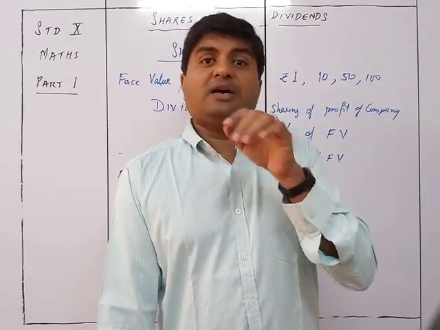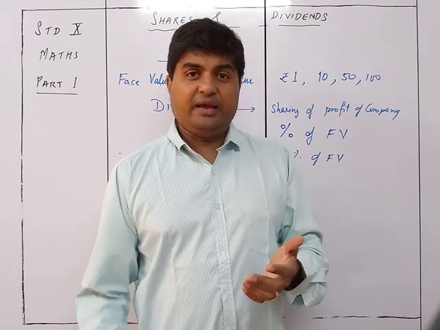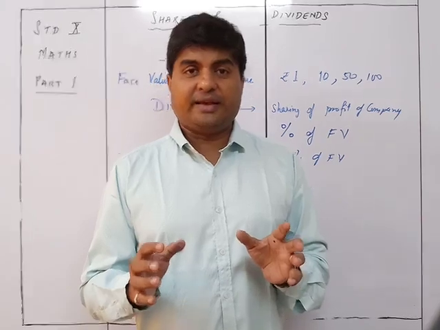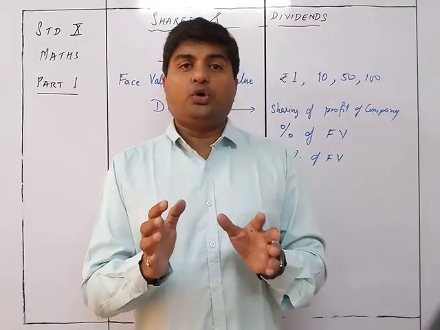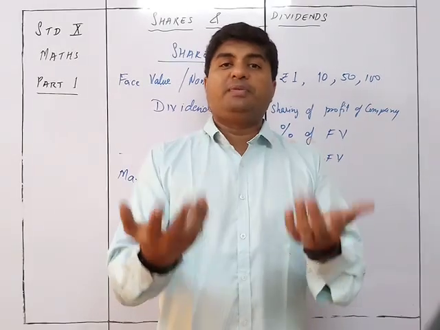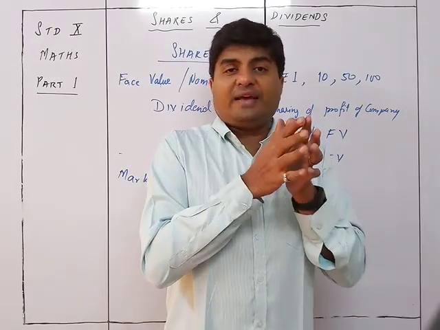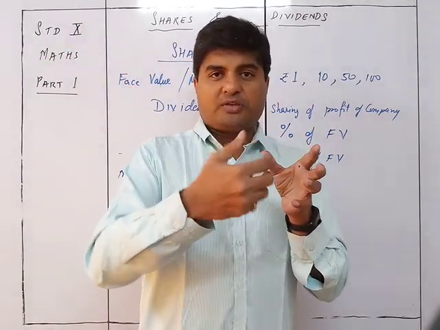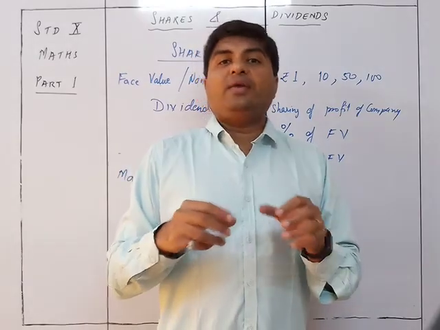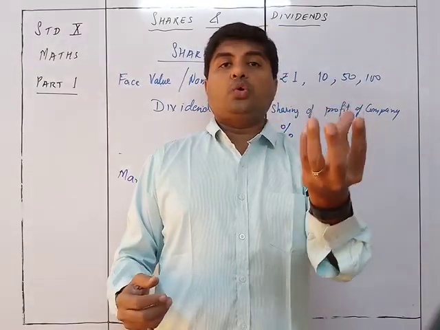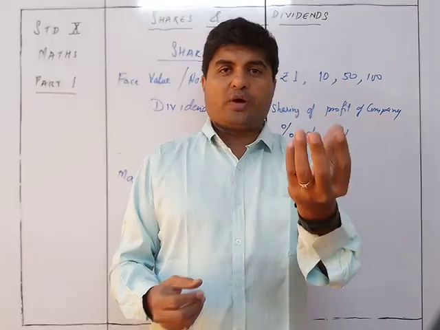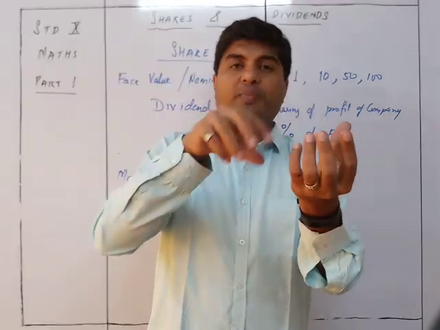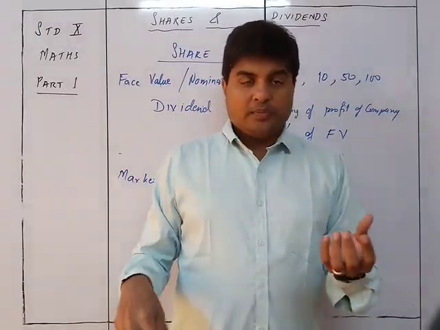And this particular sale of shares, what we see, is done in the stock market. The stock exchange or the stock market, the main thing they do is trade the shares. Those who have the shares sell them to somebody, and the one who wants to buy will be buying from somebody. That buying and selling we don't do one to one, we do it through an agency called a broker. So the broker is going to buy from somebody and sell it to somebody, and accordingly he is the intermediary between the two.